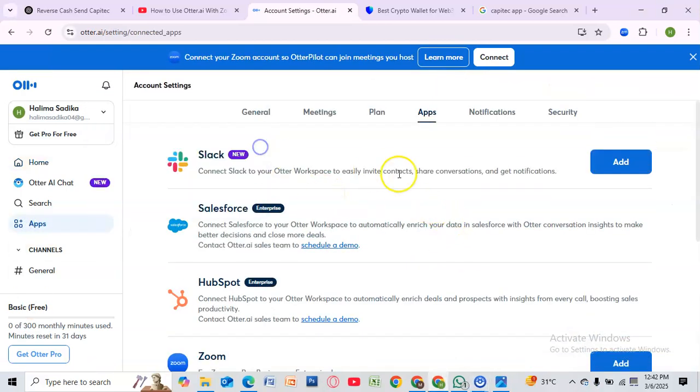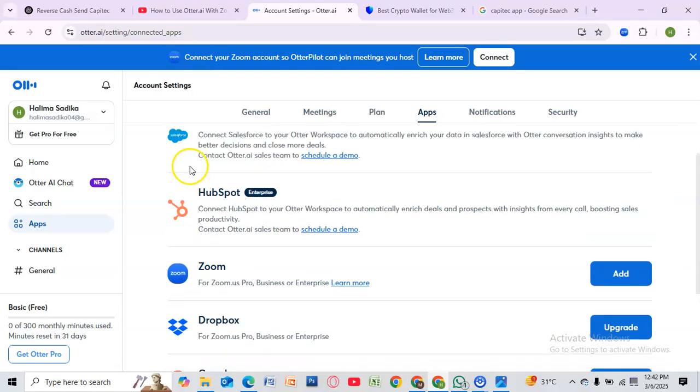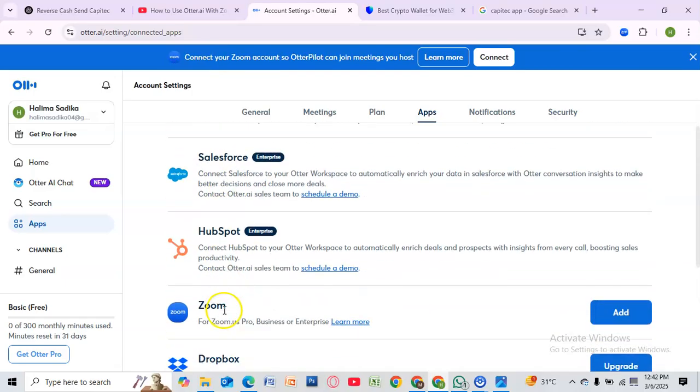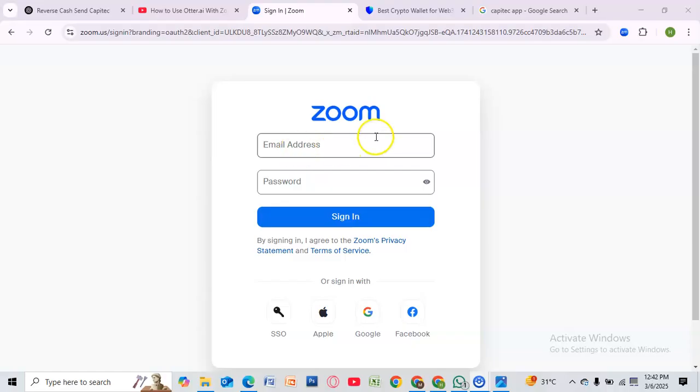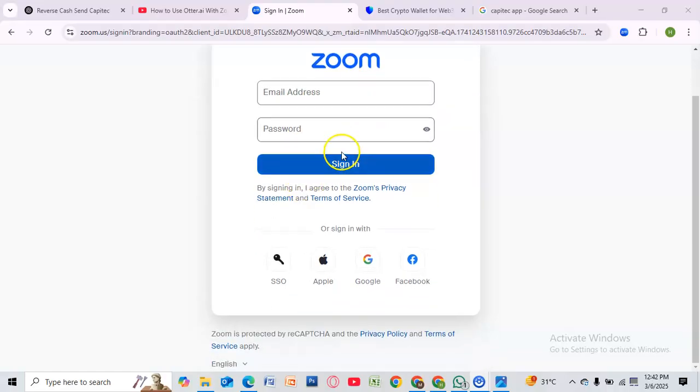In the app section you will see a bunch of options: Slack, Salesforce, HubSpot, Zoom, Dropbox, Google. So from here we will select Zoom to add. Then now enter your Zoom email and password, sign in, or you can also sign in with SSO, Apple, Google, Facebook. So I'm selecting Google.